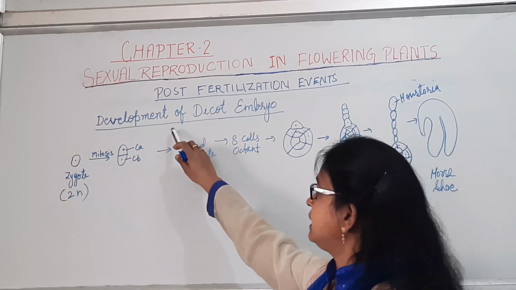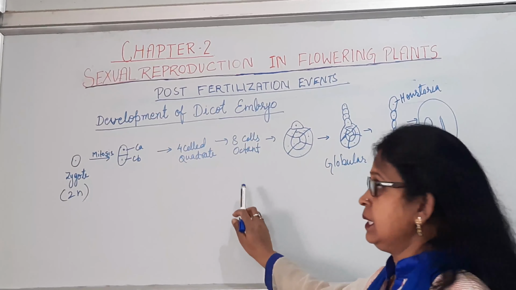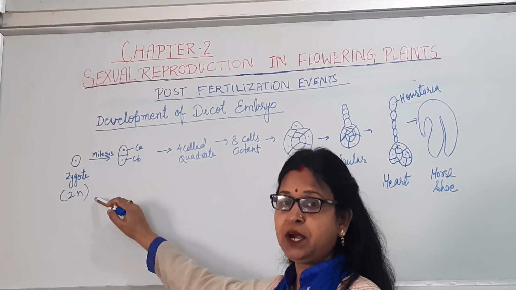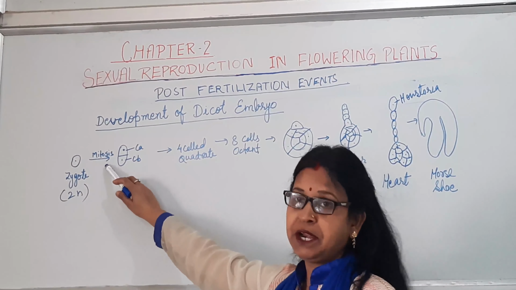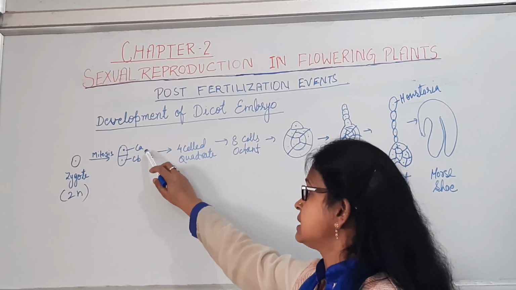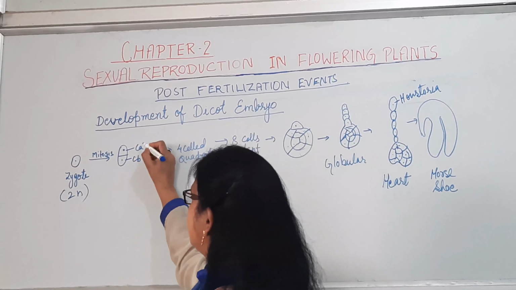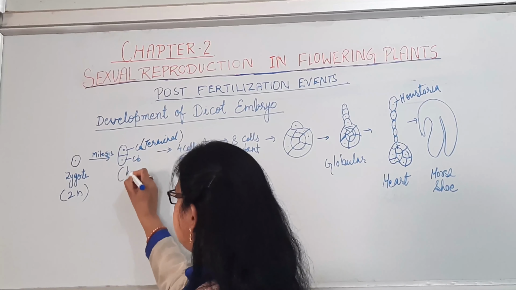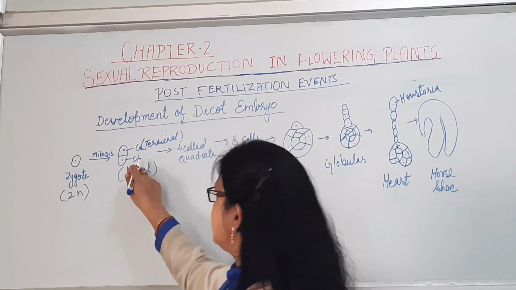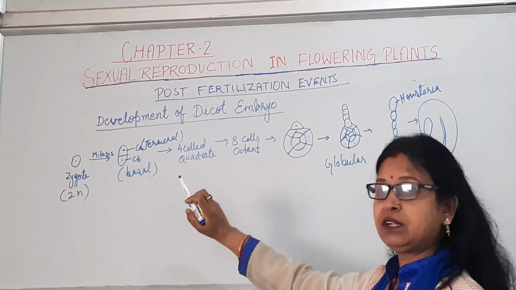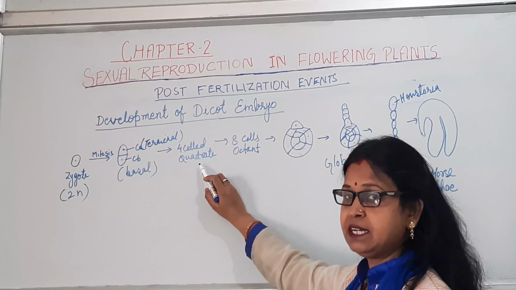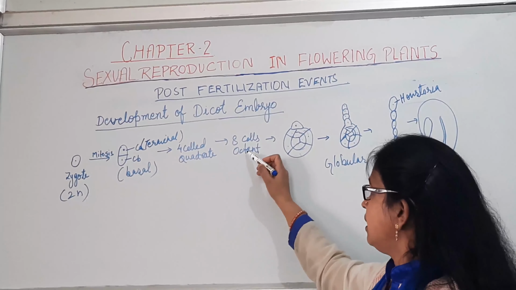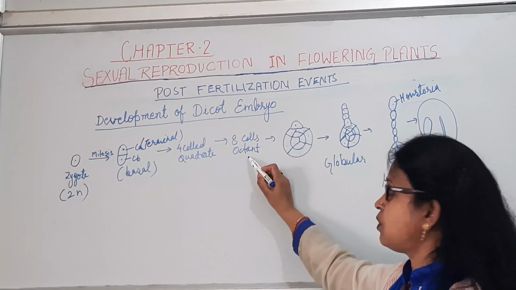We will discuss the development of the dicot embryo. The product of fertilization, the zygote, which is 2N or diploid in nature, will undergo mitotic division to give rise to two cells. The upper cell is known as CA or terminal cell, and the lower one is known as basal cell, CB. Now the CB or lower cell will undergo division to form a 4-celled stage known as quadrant stage. Then again division to form the 8-celled stage or octant stage.